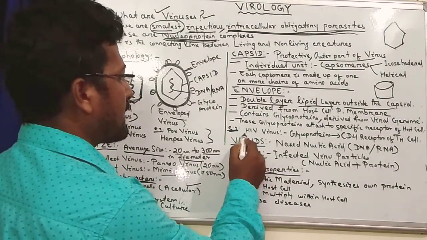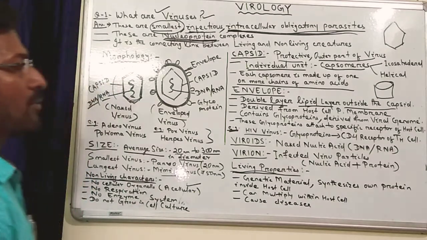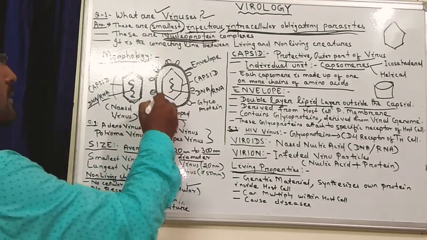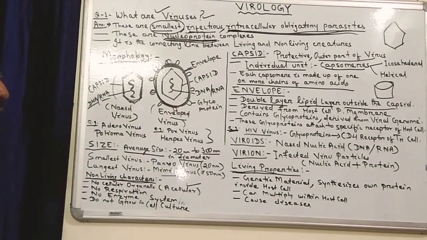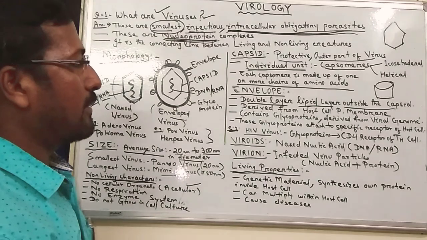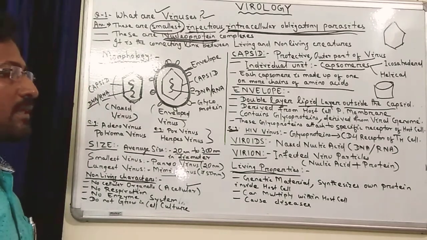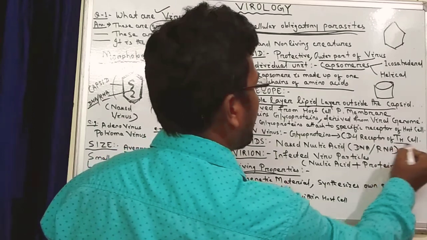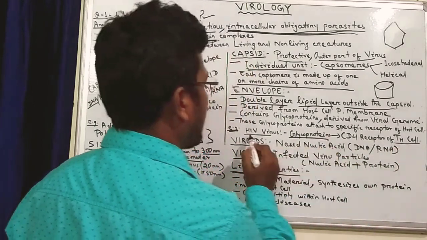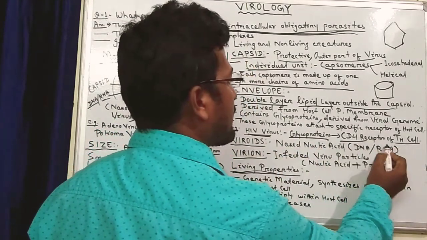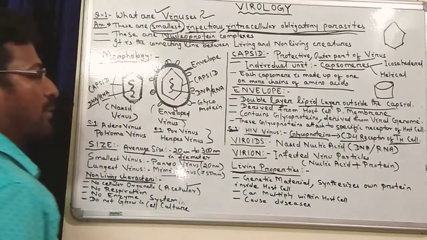For example, in the HIV virus, you will find several glycoproteins over this envelope, and these glycoproteins recognize the CD4 receptor of the Th cells, that is, helper T cells. These glycoproteins of the HIV virus recognize the CD4 receptor of the helper T cells.